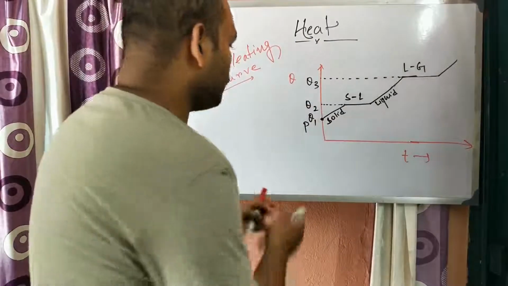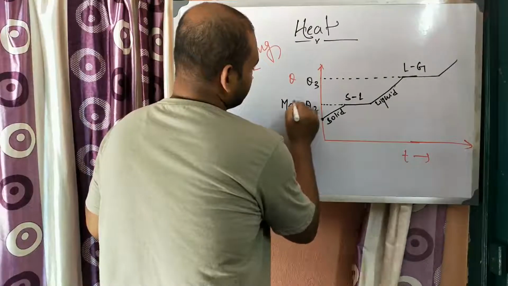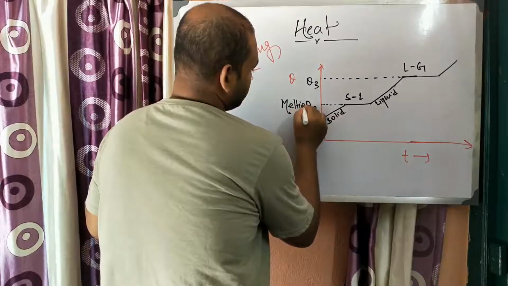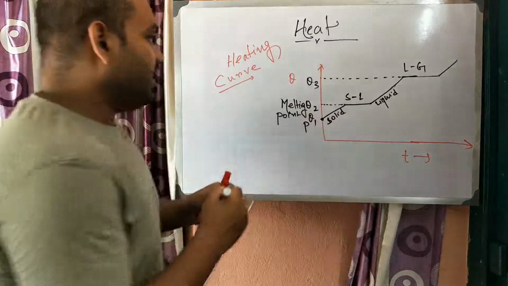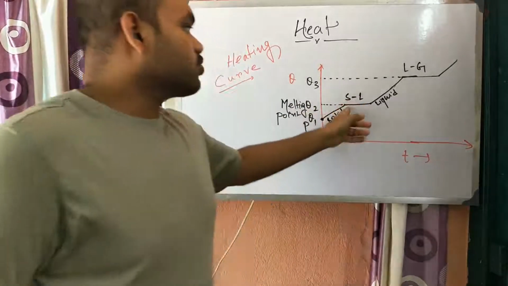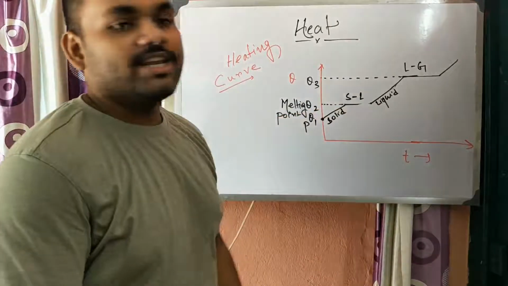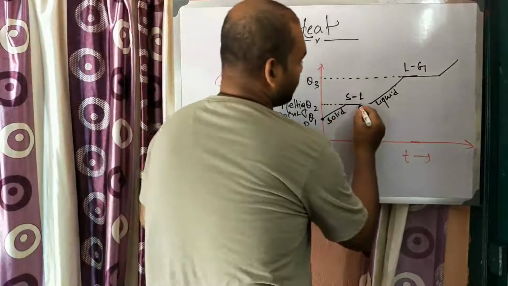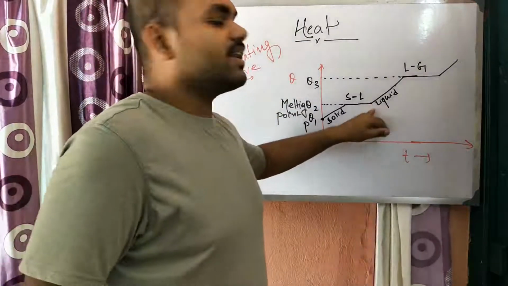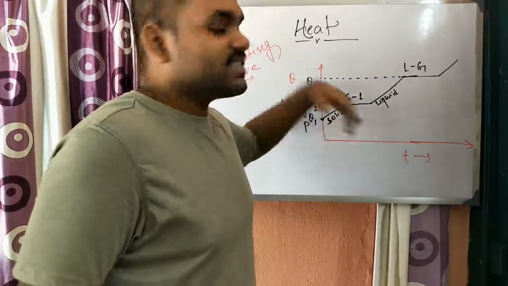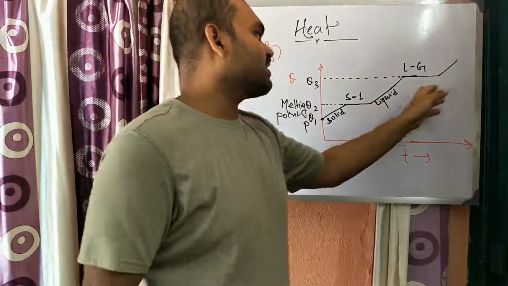Now this θ2 degree Celsius is the melting point. At the melting point the solid starts melting, so solid state converts into liquid state. Whenever it has wholly converted into liquid, if we still give heat, the liquid starts increasing its temperature.